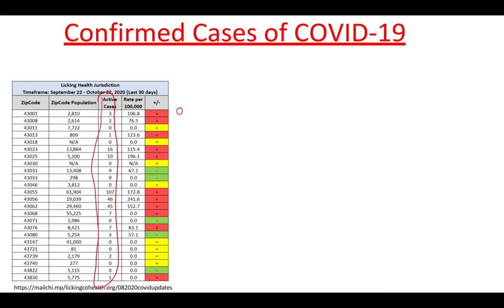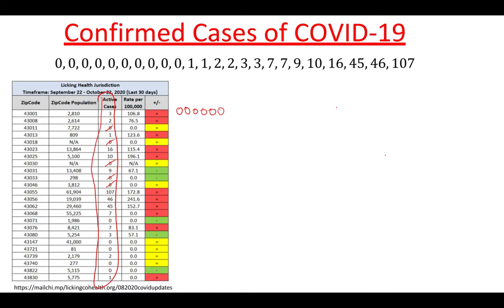So start with 0, cross it off, go down, another 0, cross it off, another 0, cross it off. It gets a little bit tedious, but you do need to get it all in order once you get to the bottom, and then start at the top again and go in order. Just in the interest of time, I went ahead and did that for this. So there's the data that's all ordered right there.